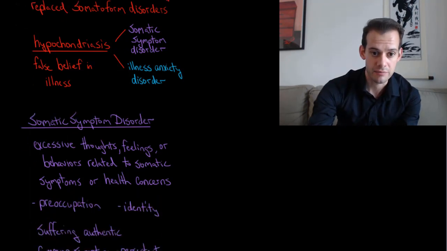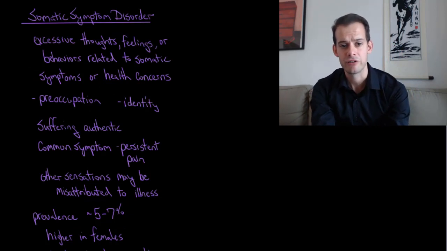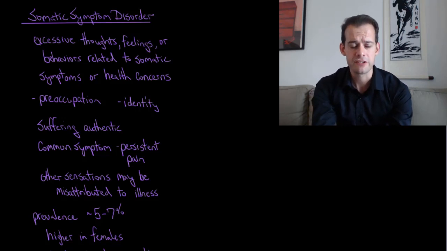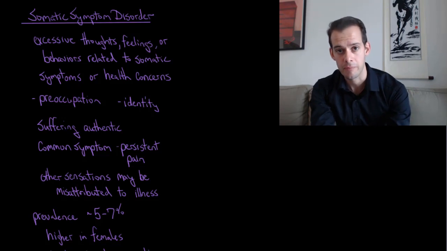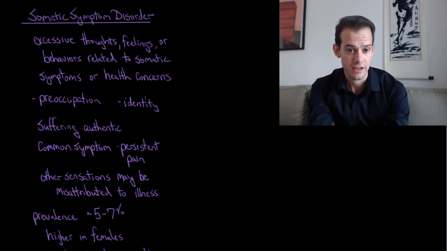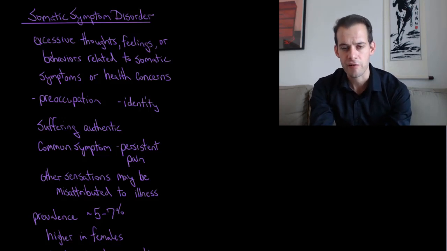So we'll start with somatic symptom disorder. This refers to excessive thoughts, feelings, or behaviors that are related to somatic symptoms that the person's experiencing in their body or other health concerns. What this means is that the person does have some physical symptoms of some illness, but their thoughts, feelings, and behaviors associated with that symptom have become excessive, and they've become preoccupied by this symptom or these symptoms. It may even reach the point where it becomes part of their personal identity, this symptom that they're experiencing. Now, it's important to note that their suffering is authentic.